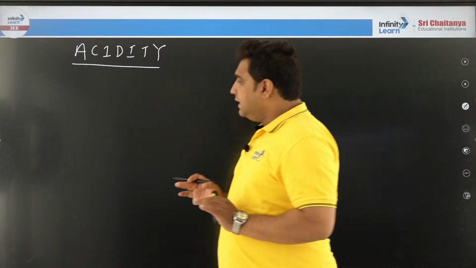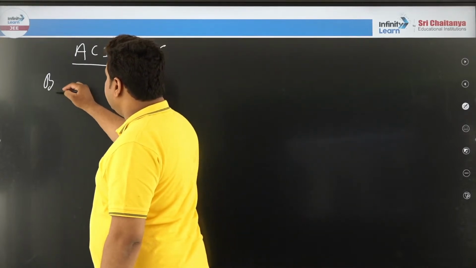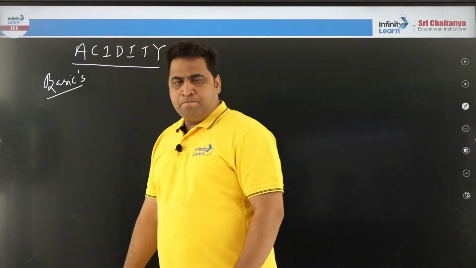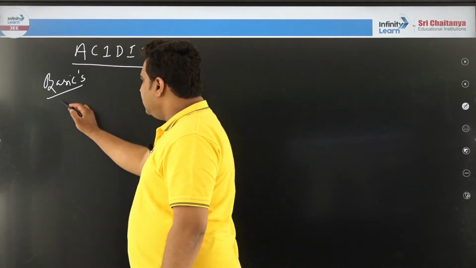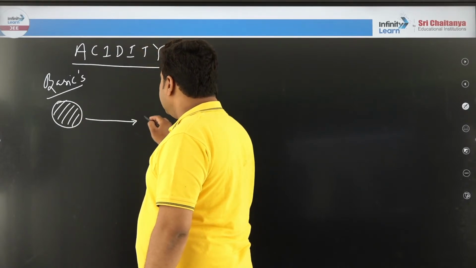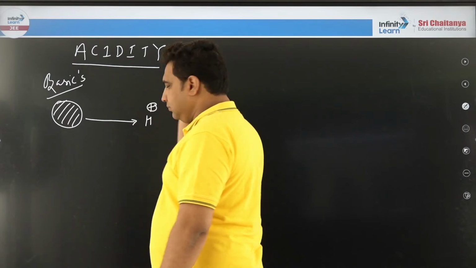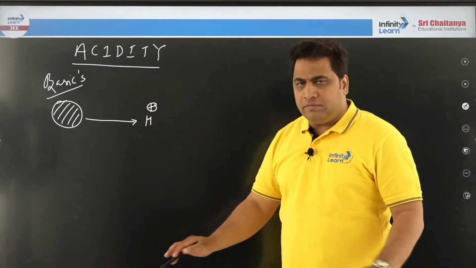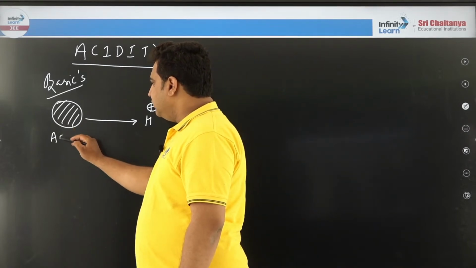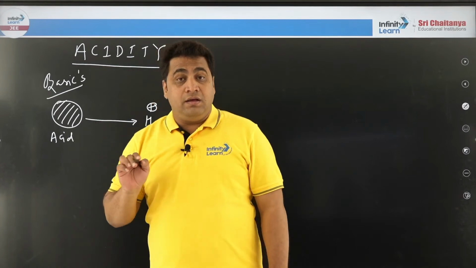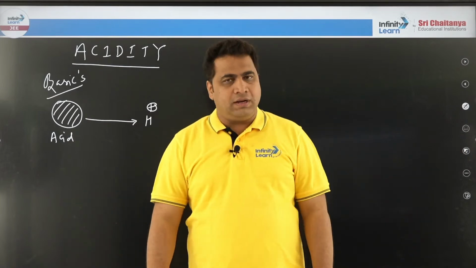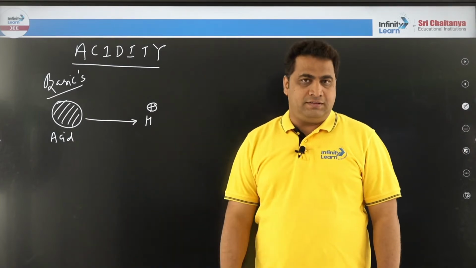First we will see the clear basics of it without wasting time. So first I will teach you the basics of this acidity. Here any compound is given, any compound is available, and imagine it is able to give H plus ion. Any compound which is able to give H plus ion, then this compound is called an acid. Generally in organic chemistry you feel only carboxylic acids are acids. No, it is not like that. Alkanes we can also call acids.